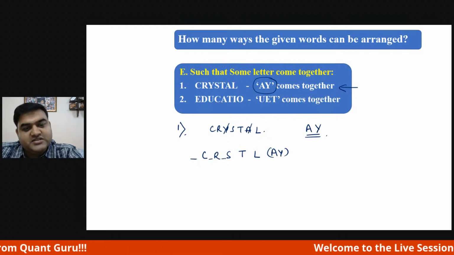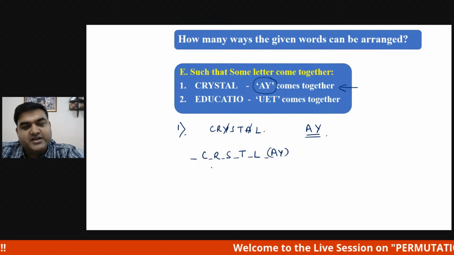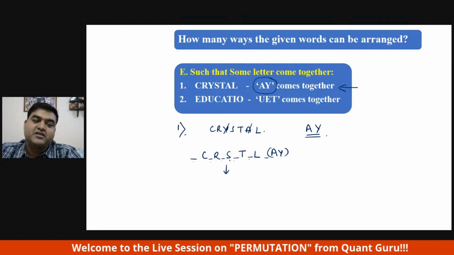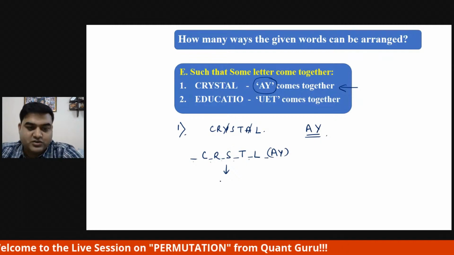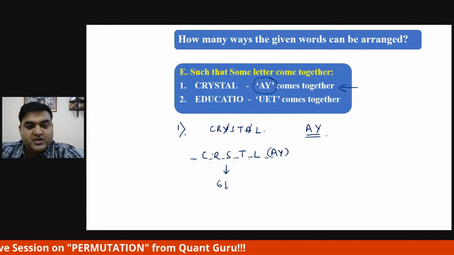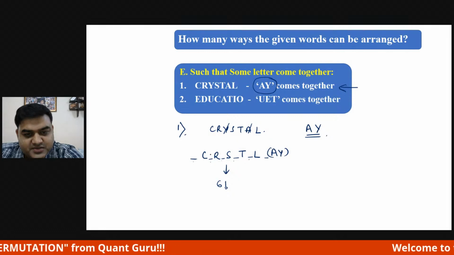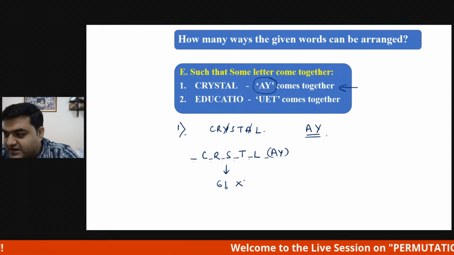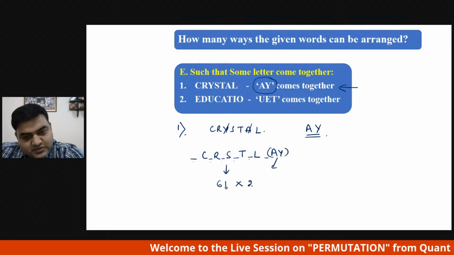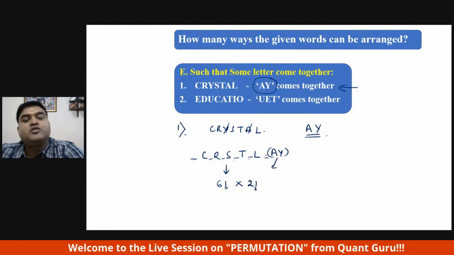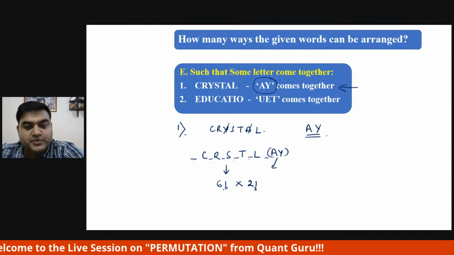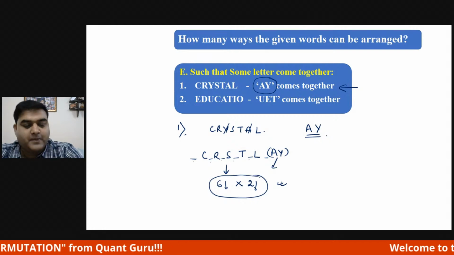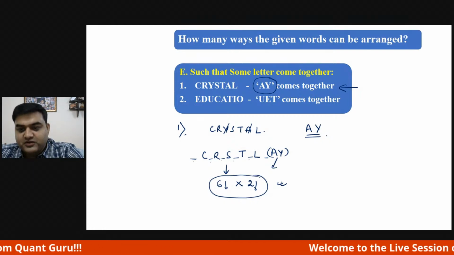So let's see how many ways this AY can go. 1, 2, 3, 4, 5, 6, 6 different places it can take. So 6 factorial, and no repetition. Into A and Y, 2 factorial, right? A and Y can be there, or Y and A can be there. 2 factorial, no repetition. So the answer is 6 factorial into 2 factorial. Okay, got it? Wonderful.